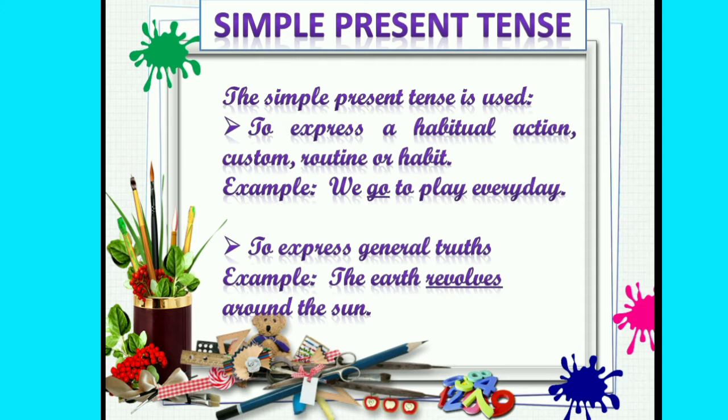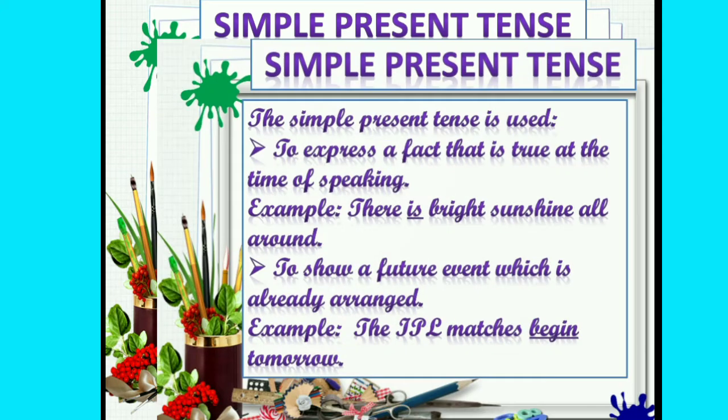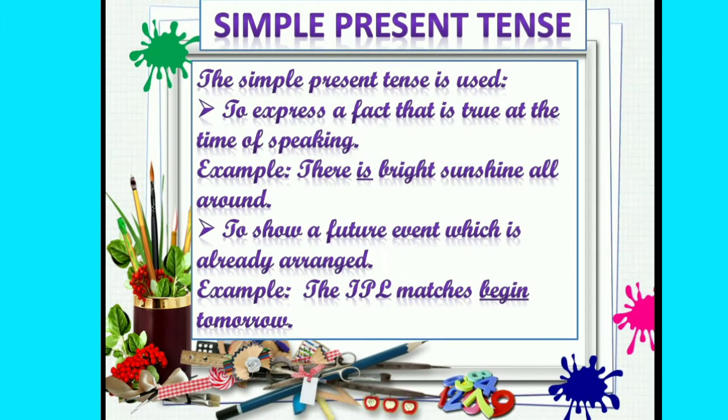And simple present tense is also used to express a fact that is true at the time of speaking. For example, there is bright sunshine all around, and it is used to show a future event which is already arranged. For example, the IPL matches begin tomorrow.